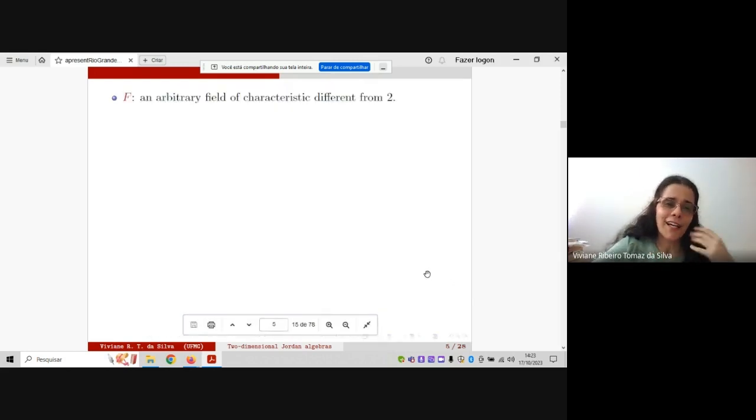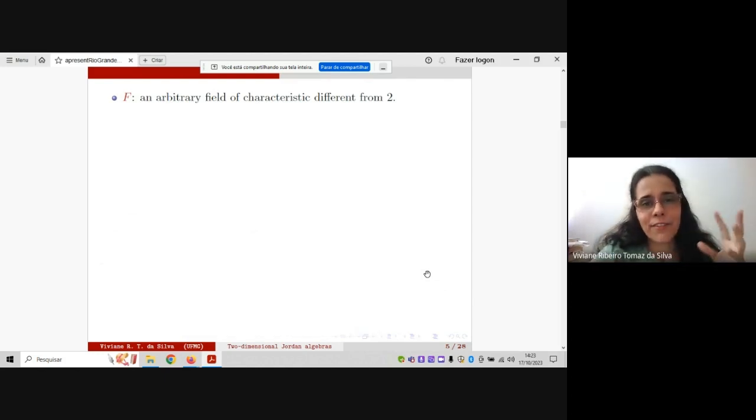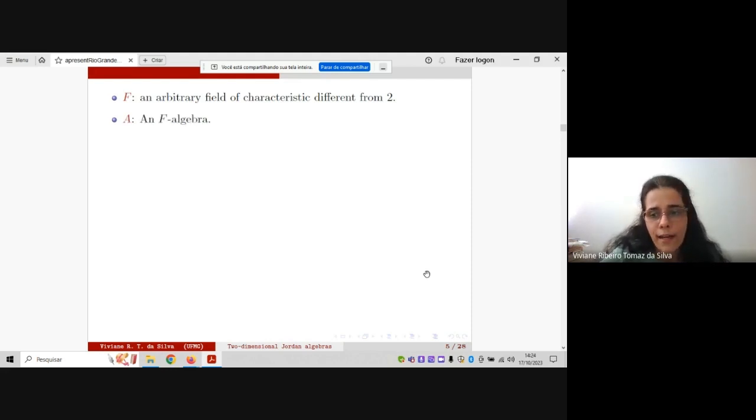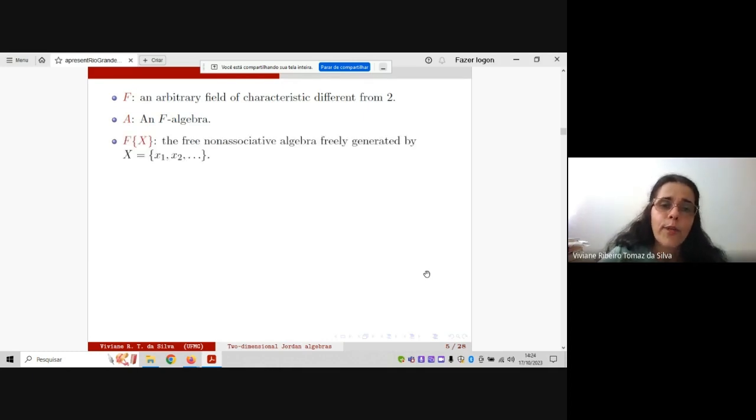Okay, now I'd like to give some definitions, to fix some notation, but actually Plame, Claudemir, and Carla, who spoke today, spoke about this. I will only repeat in some sense, in order to fix the notation. Then F will denote an arbitrary field of characteristic different from 2, A an F-algebra, and F<X> the free non-associative algebra freely generated by X, okay?